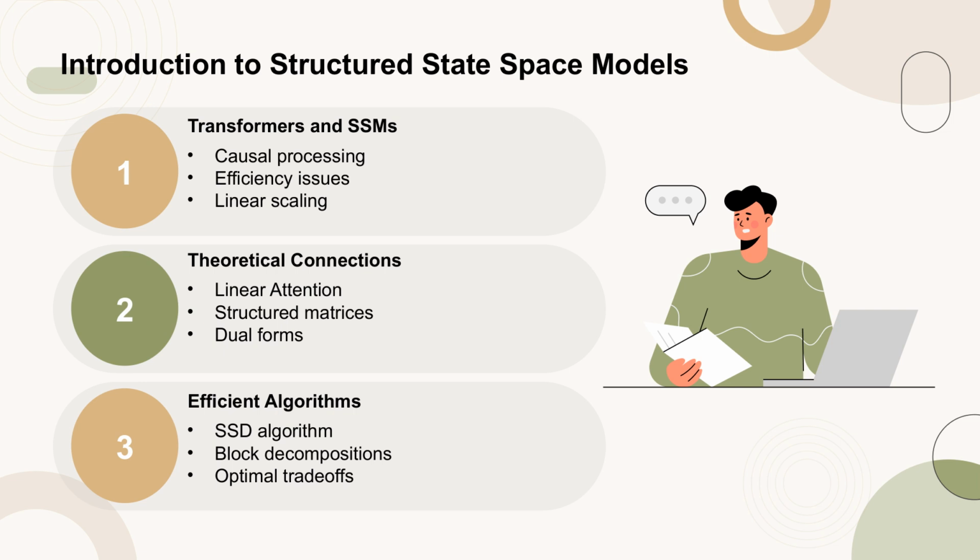In contrast, structured state-space models, SSMs, offer linear scaling in sequence length and constant state size during generation, showing strong performance on long-range tasks. The paper aims to develop theoretical connections between SSMs and variants of attention, enabling the transfer of optimizations from transformers to SSMs.